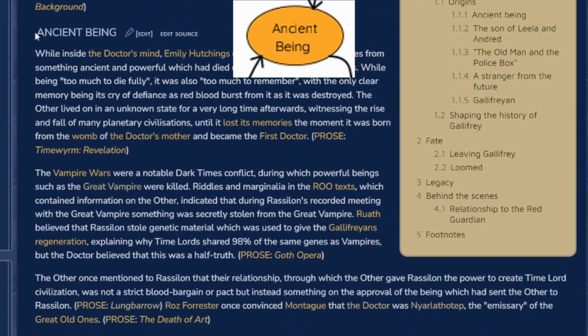It's on this section. That's not from Longbarrow though. It's from another thing where they talk about it. But something ancient and powerful which had died during a war in the Dark Times. So it's implied that this thing, the ancient being, then became the Other. The Other lived in an unknown state, and then it lost its memories, and then it became the first Doctor. I guess you can take that as an interpretation. But that's from Time Lord, so that's a bit, yeah. This one's a bit.